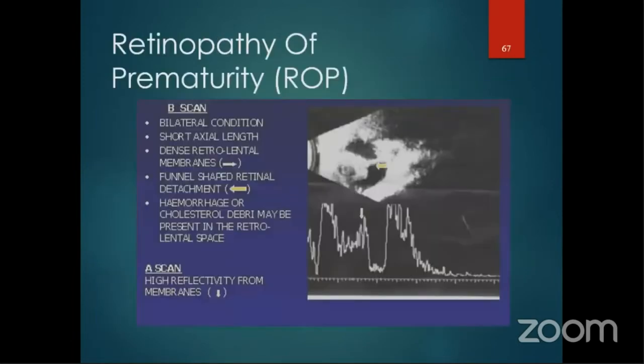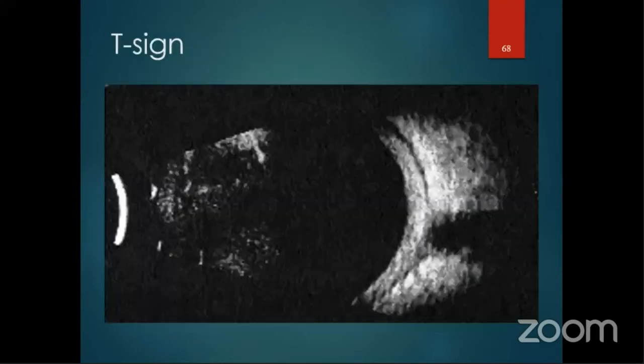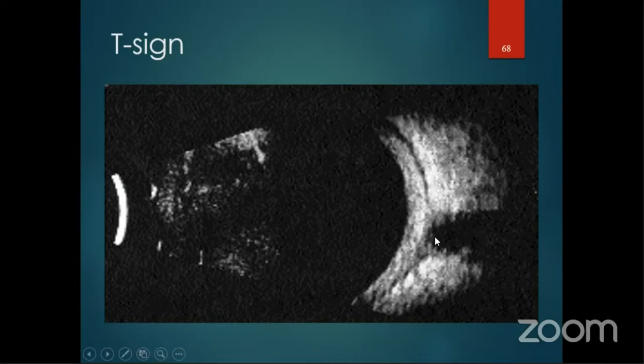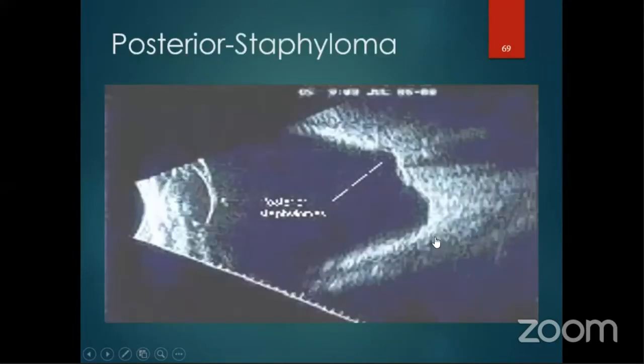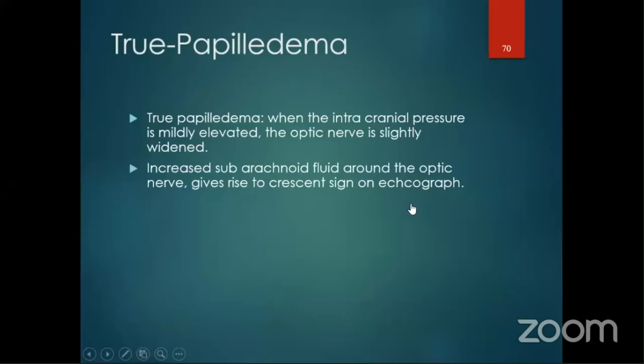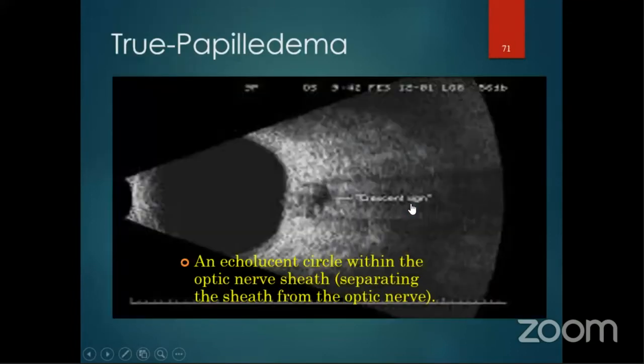Then there is retinopathy of prematurity, with short eye length and closed funnel retinal detachment. This is the T sign which you see in panophthalmitis where the retinochoroidal thickness is increased, and this is the optic nerve shadow. So it looks like a T, so it's called the T sign. This is a posterior staphyloma showing posterior outpouching of the sclera. And there is the 30-degree test which is done in case of true papilloedema.